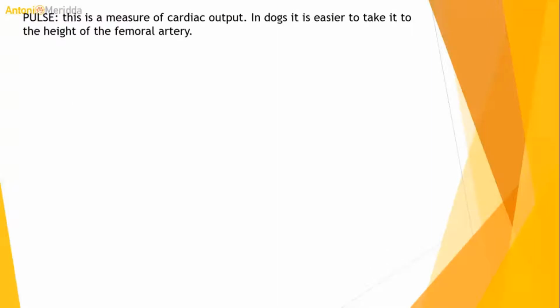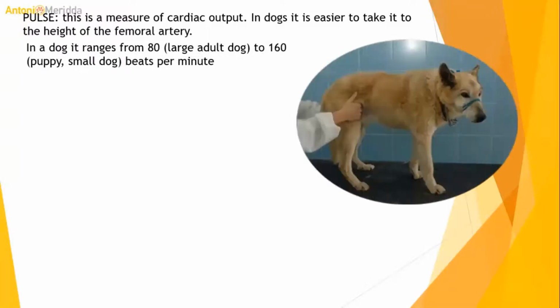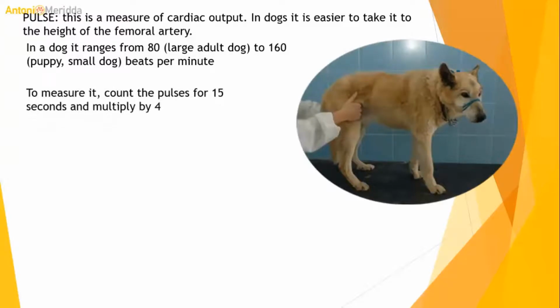Pulse. This is a measure of cardiac output. In dogs it is easier to take it at the height of the femoral artery. In a dog it ranges from 80 beats per minute for a large adult dog to 160 for a puppy or small dog. To measure it, count the pulses for 15 seconds and multiply by 4.